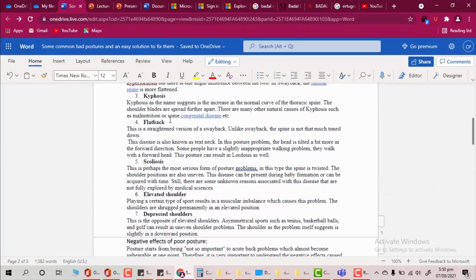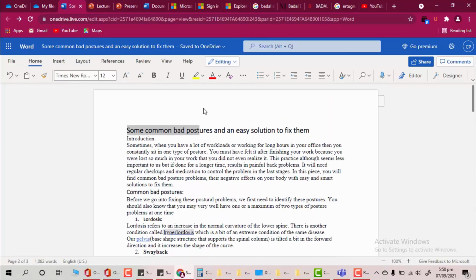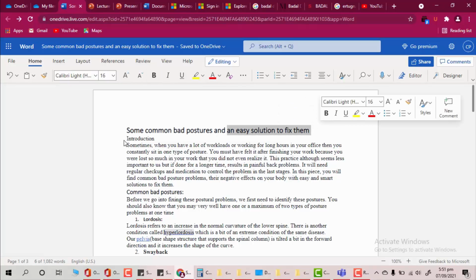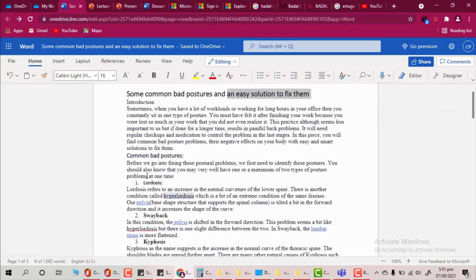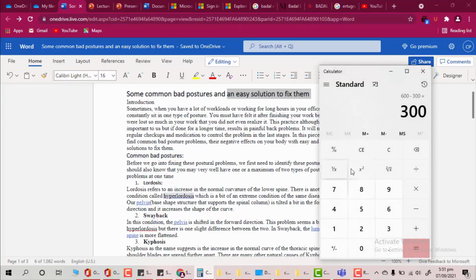So 40% to the first part of my topic, 30% to my second part of the topic, around 20% to some topics which are directly proportional to the first one, and 10% to my introduction and conclusion, right? So that's how you are going to weight it.